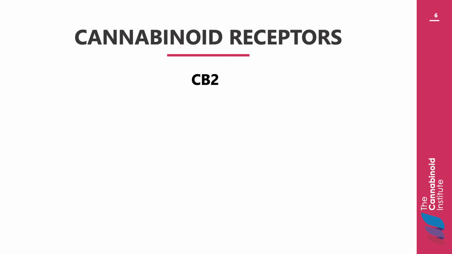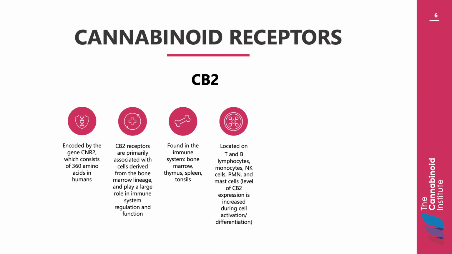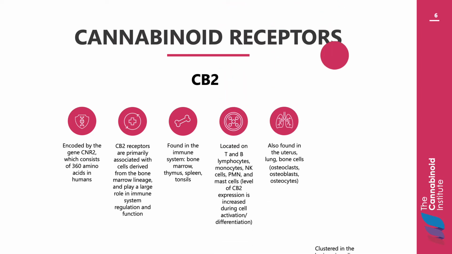Cannabinoid 2 receptors are encoded by the gene CNR2, which consists of 360 amino acids in humans. CB2 receptors are primarily associated with cells derived from the bone marrow lineage and play a large role in immune system regulation and function. Although the expression of CB2 in the central and peripheral nervous systems is comparatively limited when compared to the CB1 receptor, it is undeniable that the CB2 receptor plays an active role in neurological activities such as nociception, drug addiction, and neuroinflammation.